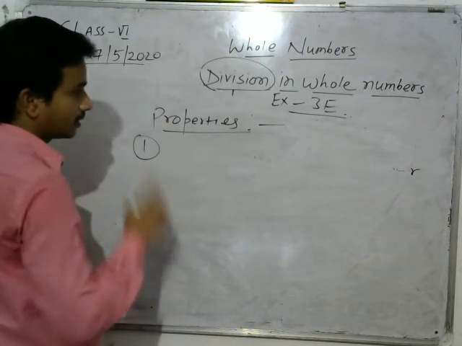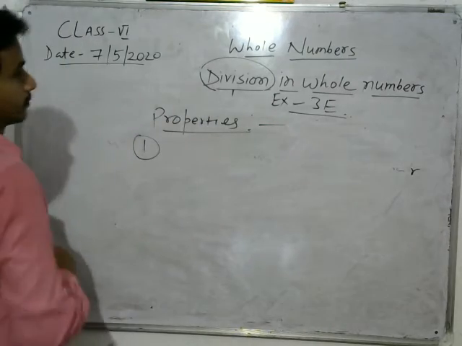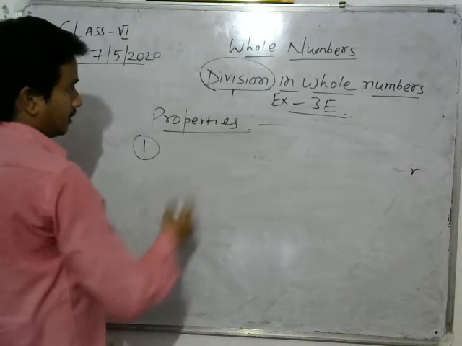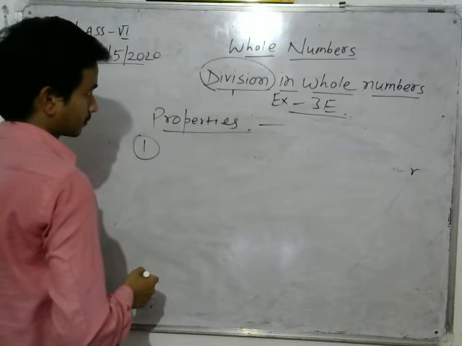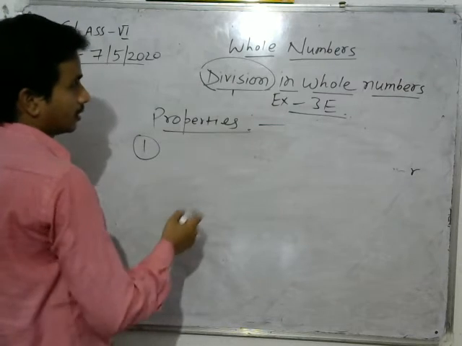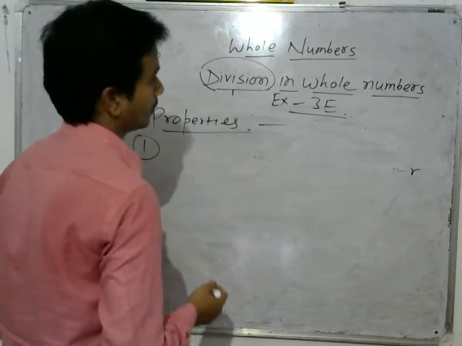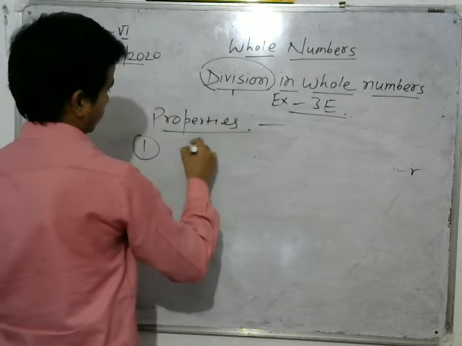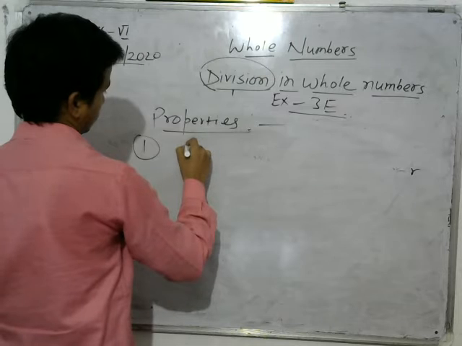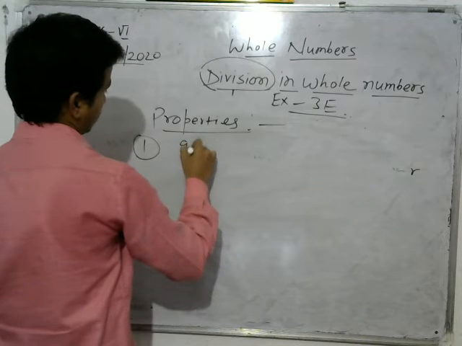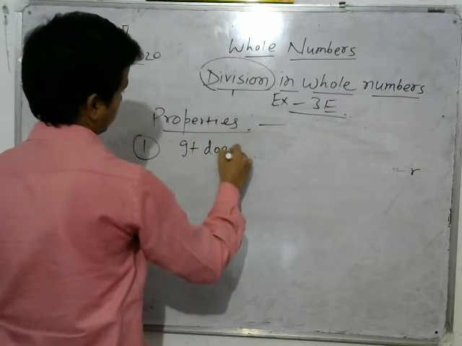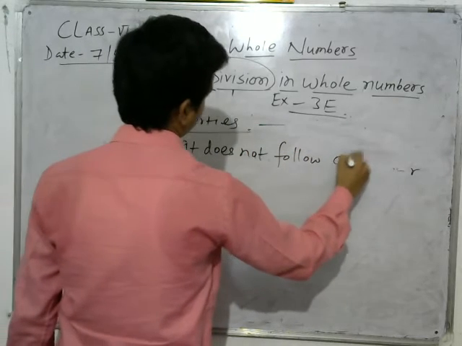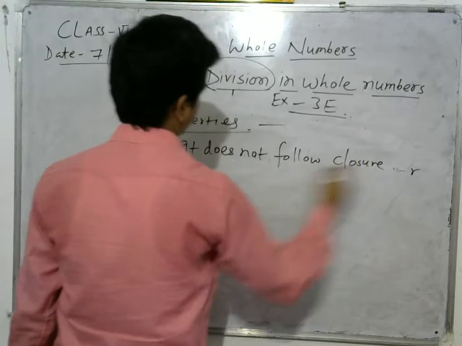So property number 1 says that the division of whole numbers is not always necessarily a whole number. Division does not follow the closure property.